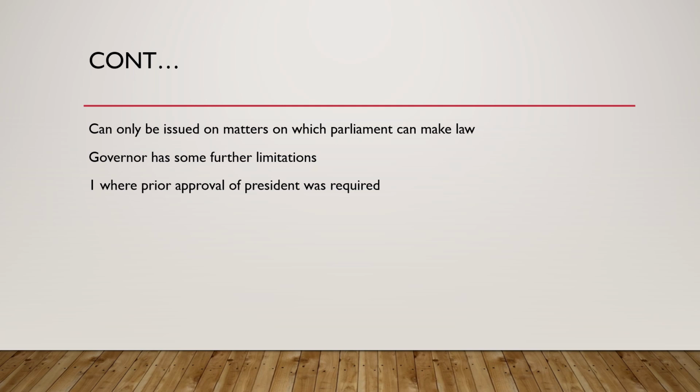Article 239 AA, brought under the 69th Amendment Act, provided that Delhi will have an administrator and a legislative assembly. The legislative assembly will have power to make laws on matters in the state list or concurrent list, except, what are the exceptions: police, public order and land. And in case of difference of opinion, the lieutenant governor has to refer the matter to the President. So this is about NCT of Delhi.